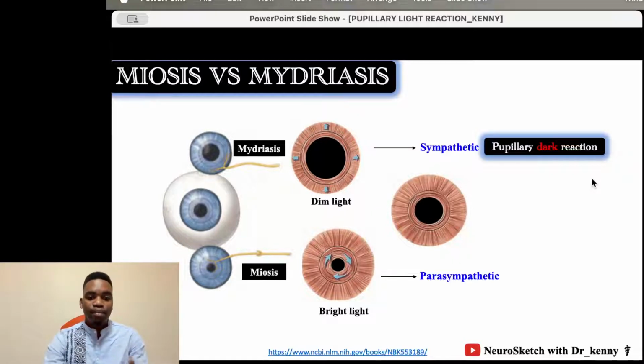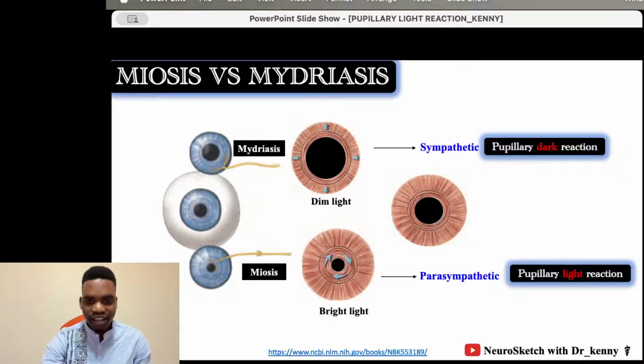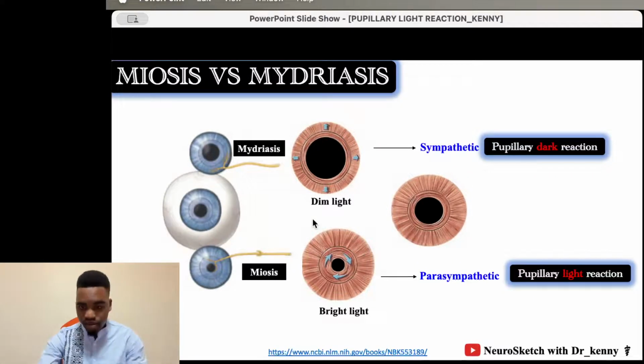And the parasympathetic, as we've said, constricts the pupil, and that is what's known as meiosis. This reaction, or the reflex when you're exposed to light, is known as the pupillary light reaction. So we've got all of these terminologies.